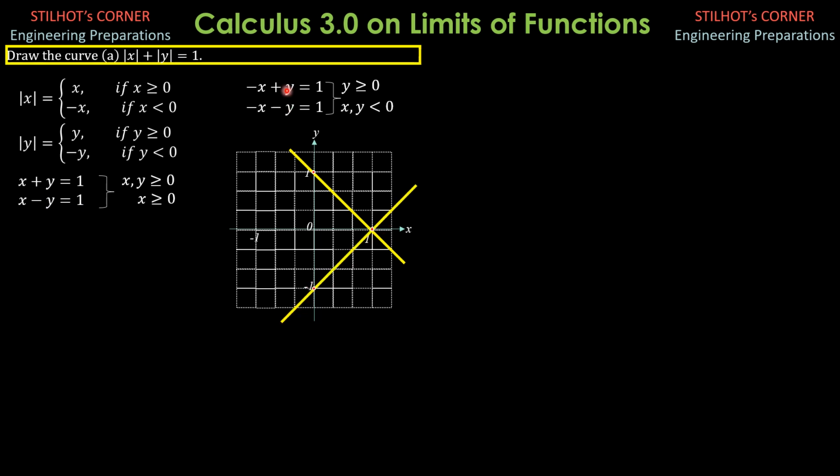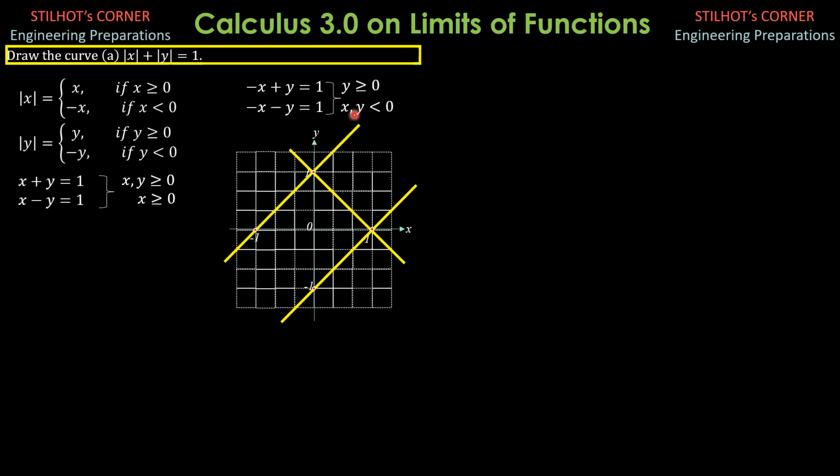Then here, x is negative, y is greater than or equal to 0. So when x is 0, y is 1. So this is the point. Then when x is negative 1, so negative of negative 1, positive 1, then y is 0, which is this point here. So therefore, the graph of this line is this one. Just connect them.